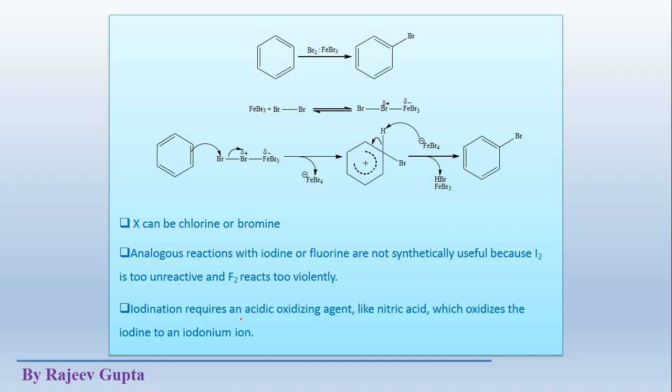Iodination requires an acidic oxidizing agent like nitric acid, which oxidizes the iodine to an iodonium ion. Along with the Lewis acid, a strong acid is also required, which oxidizes I2 to the iodonium ion. So in the presence of a strong oxidizing agent, this reaction, which is usually unreactive, becomes somewhat faster.